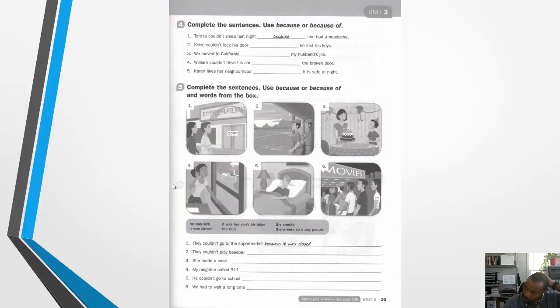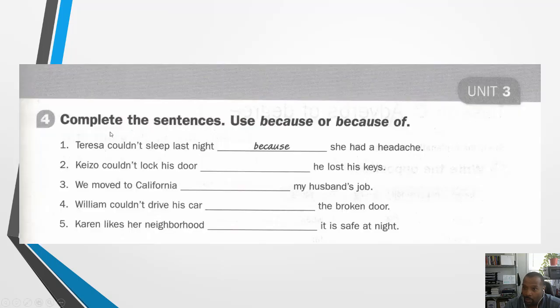Alright, so now we're on page 33 in our workbook. Alright? And we're going to continue on with number 4. Complete the sentences. Use because or because of. Okay? So now we have to choose which one fits best in here. Either because or because of. Hopefully this is getting a little bit easier. The first one is done for us.